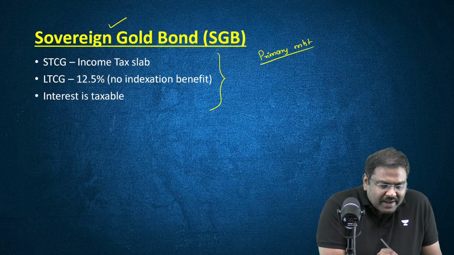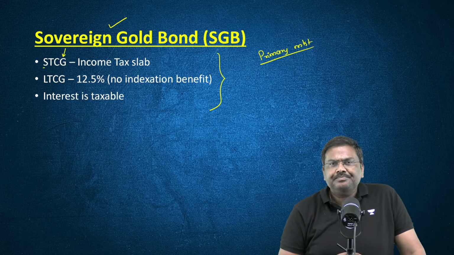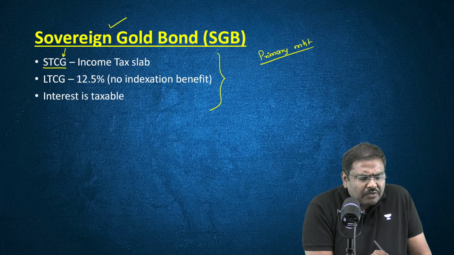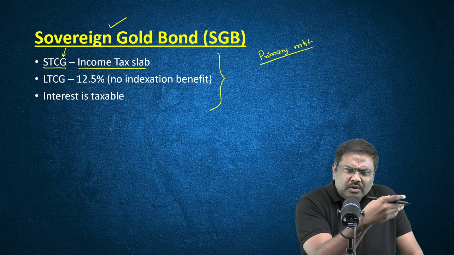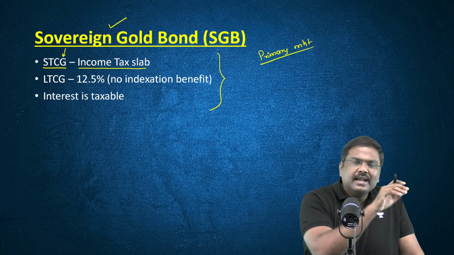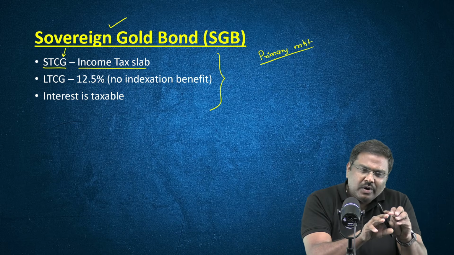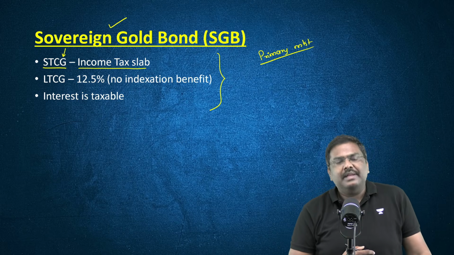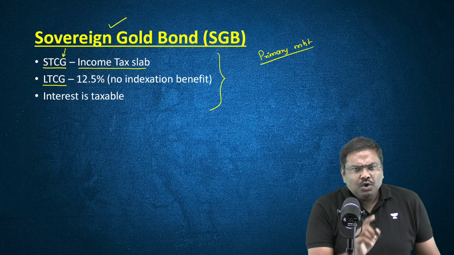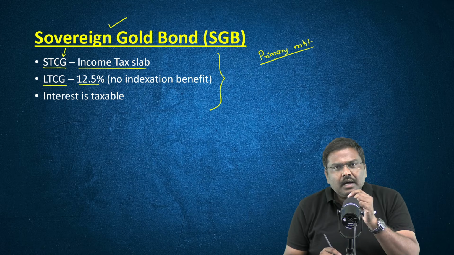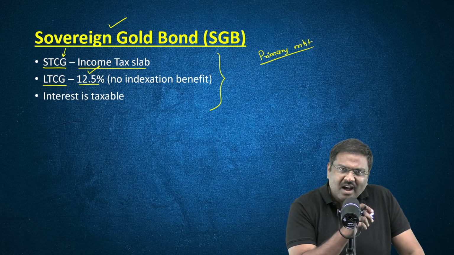So, what kind of tax rate has been announced by the government? In case of short term capital gains, your gains will be counted as a part of your income, and whatever is the income tax applicable according to the slab in which you fall, that tax rate will be imposed. And if it is a long term capital gain, in such cases, no indexation benefit will be provided, and the government will impose a long term capital gains tax of 12.5%.